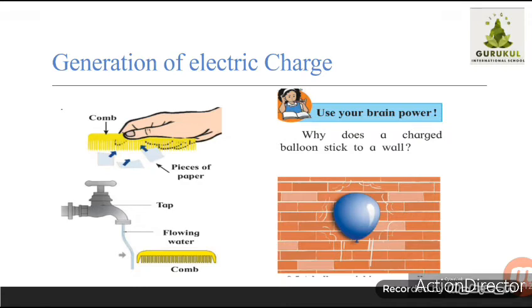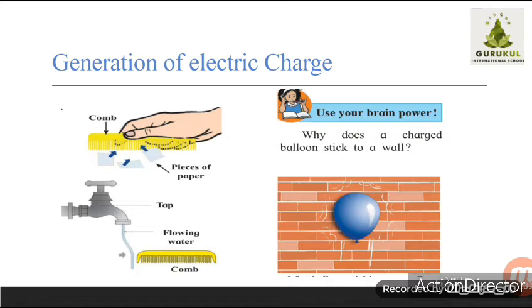Suppose you rub a comb again on a woolen cloth or a balloon. You can take a balloon and rub it on your hair as shown in the picture. Correct. Then you have to observe what happens. When the charged comb is brought close to the flowing water, the water gets attracted. Correct. I have shown it to you in the very first part 1 video.